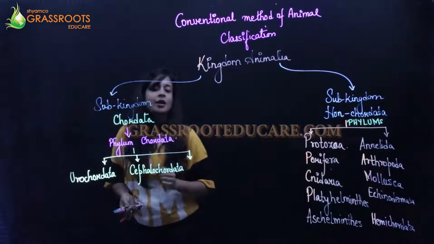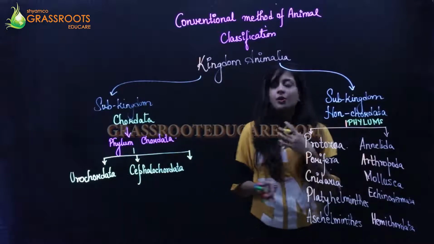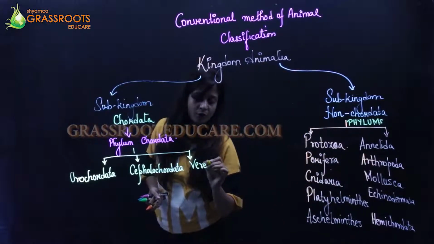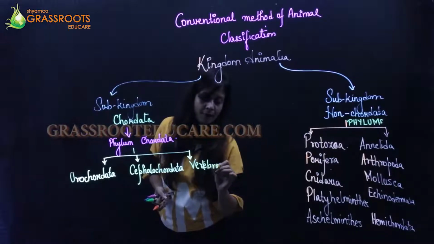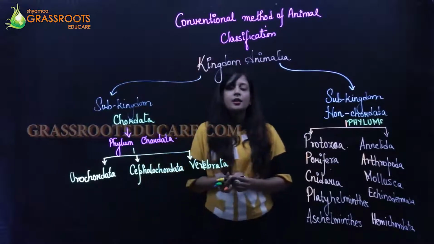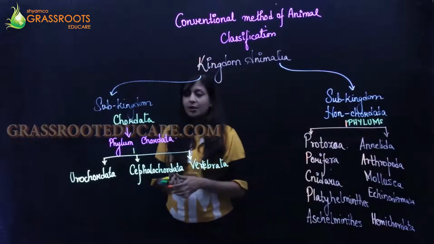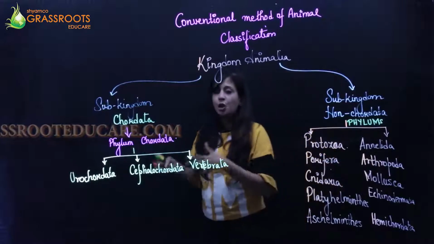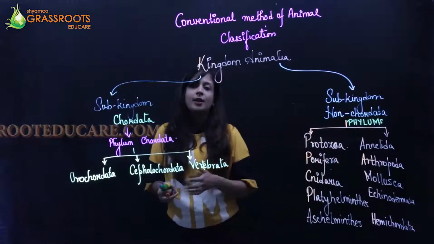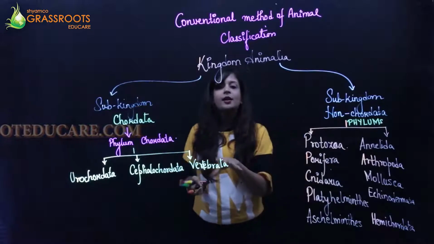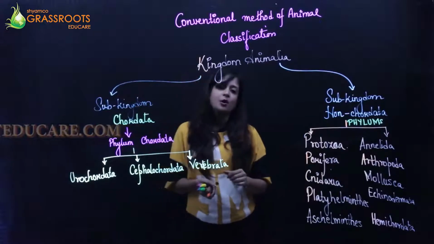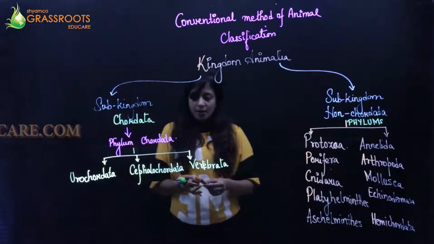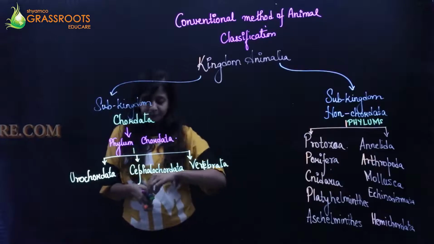And finally, the last chordata, like we belong to this subphylum, that is known as the vertebrates. The phylum name is Vertebrata. Another name for this Vertebrata is Craniata. All the animals which you see more or less around yourself, like us, like dogs, like rabbits or like birds, जितने भी है सारे ये Vertebrata subphylum में belong करते हैं. So this subphylum, Vertebrata, is further subdivided into